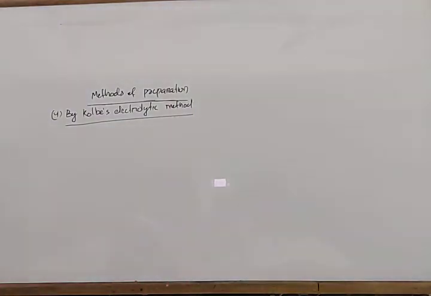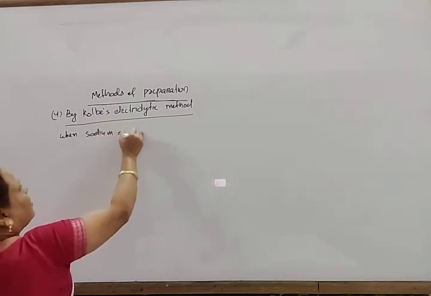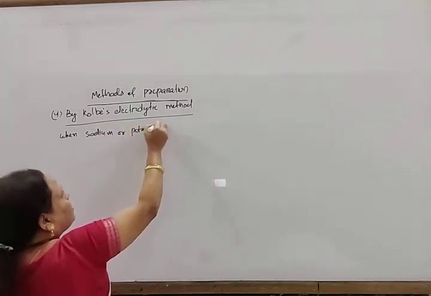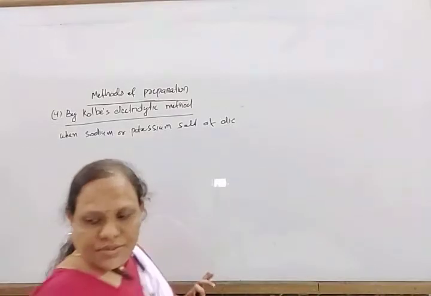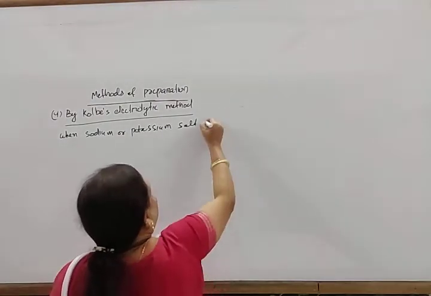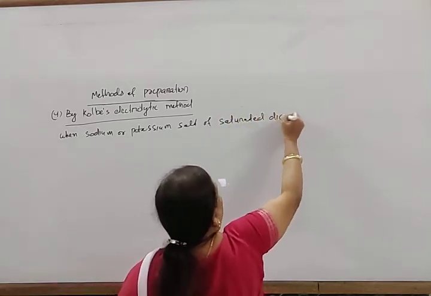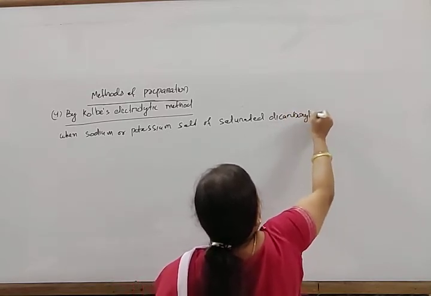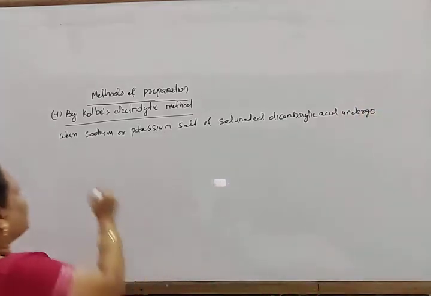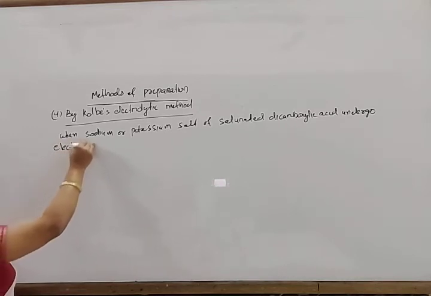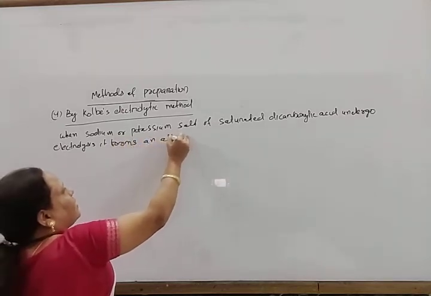Okay. So when sodium or potassium salt of saturated dicarboxylic acid undergoes electrolysis, it forms an alkene.